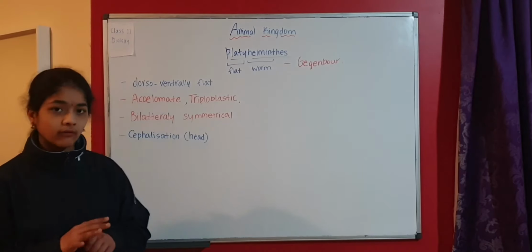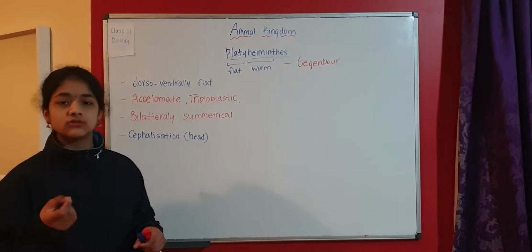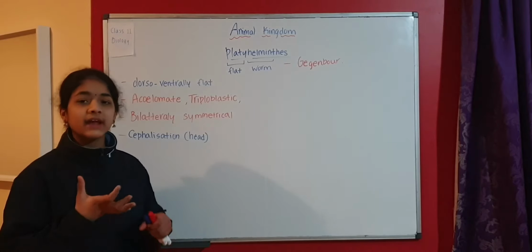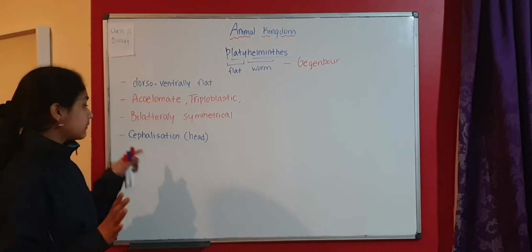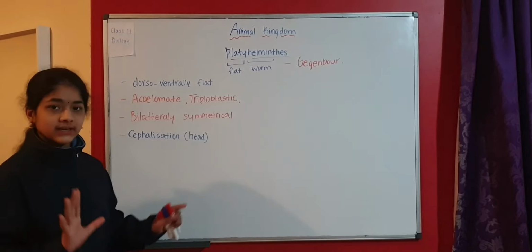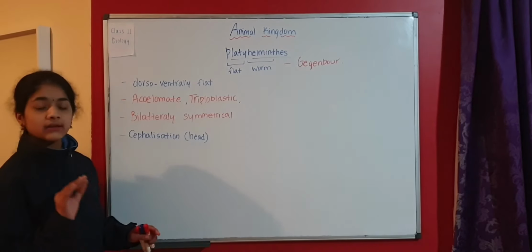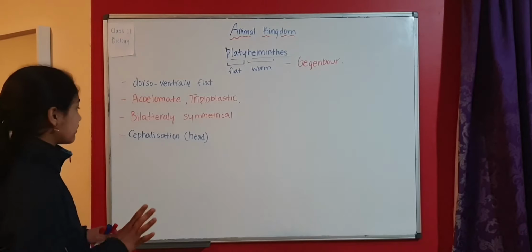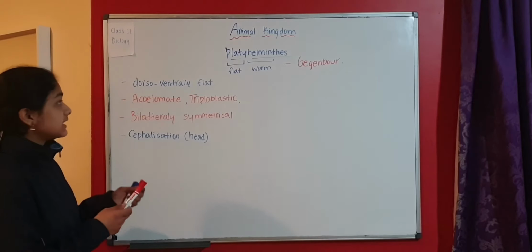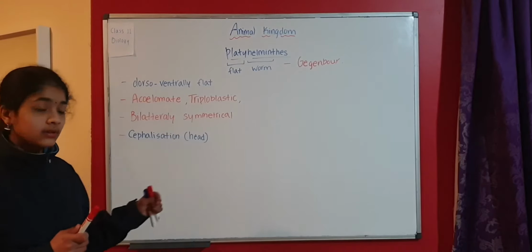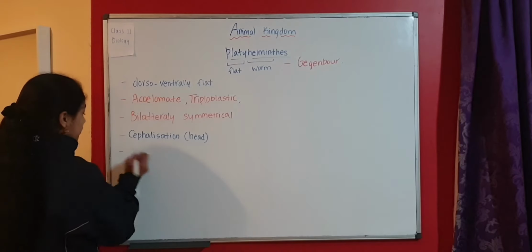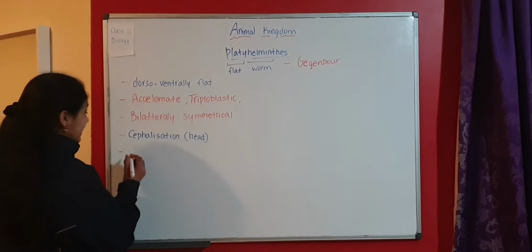There is just a head, which we can identify, but it is not so well developed. There is a distinct head, and no brain or other nervous structures. But this is the first phylum, Platyhelminthes, where we can see the formation of a head.